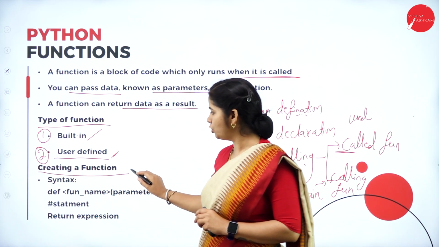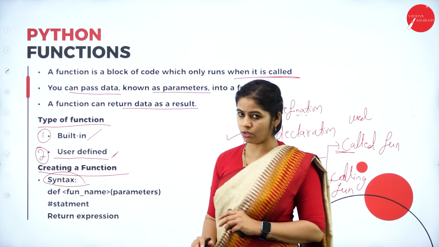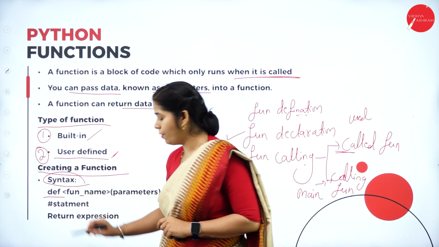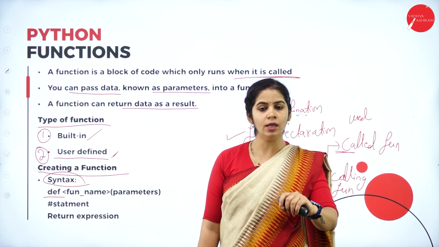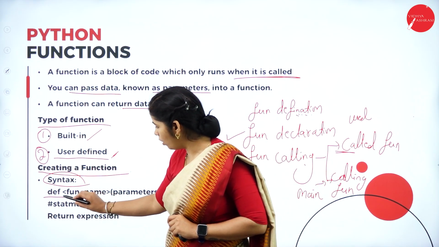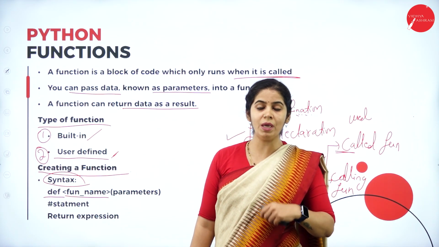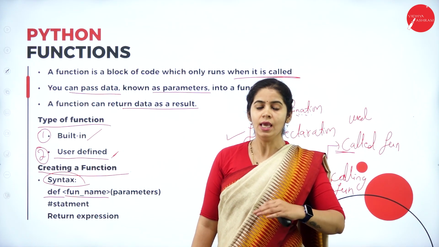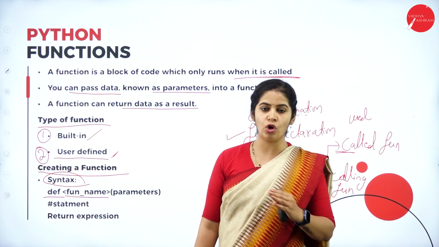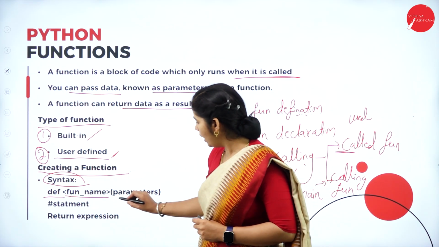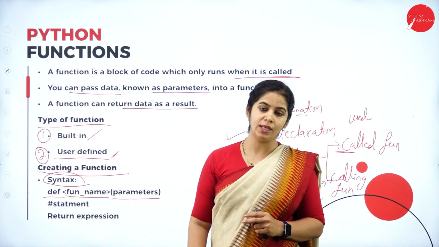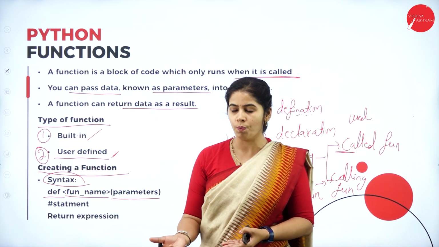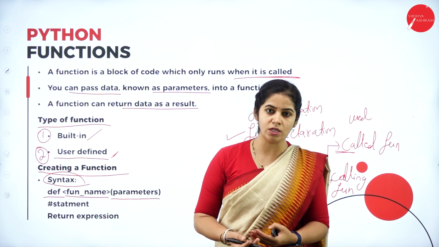How to create a function? What is the syntax for creating functions? In Python, we create a function by using the keyword def. Def means defining the function. Def is followed by the function name. What should my function name be? As the programmer writing the code for that function, he can give any name as he wishes or finds convenient. Then we can pass the parameters. There can be a function with parameters and a function without parameters also. It purely depends on the problem we are solving.